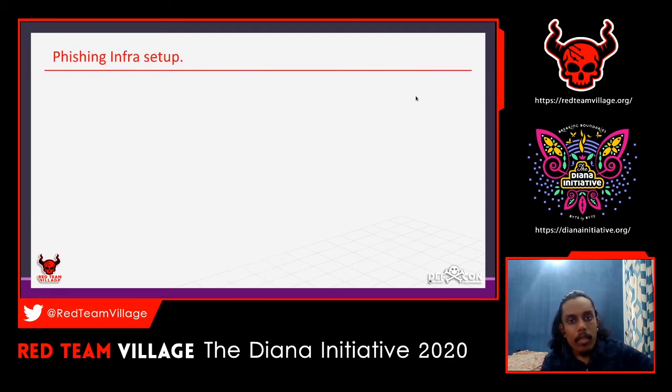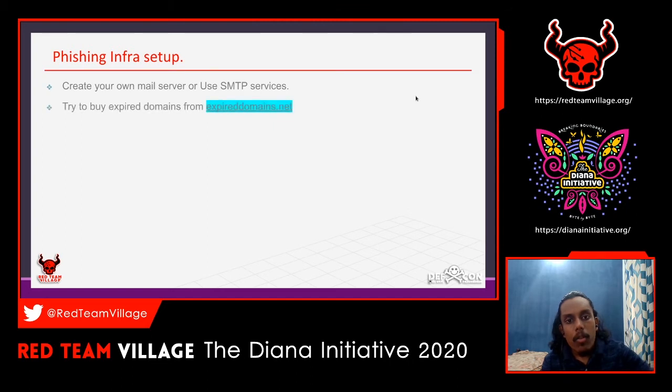So moving to the next part, this is where I am going to tell you how you can set up a phishing infrastructure. You need to create your own mail server. If you are going to use your own mail server, you have to set up your own SMTP server, or there are other SMTP services that you can choose, like Mailgun, SendGrid, and that kind of service.